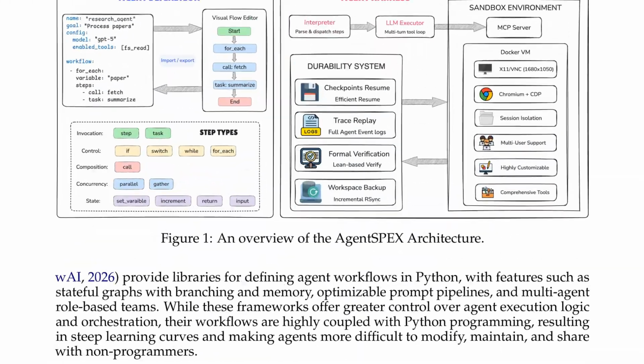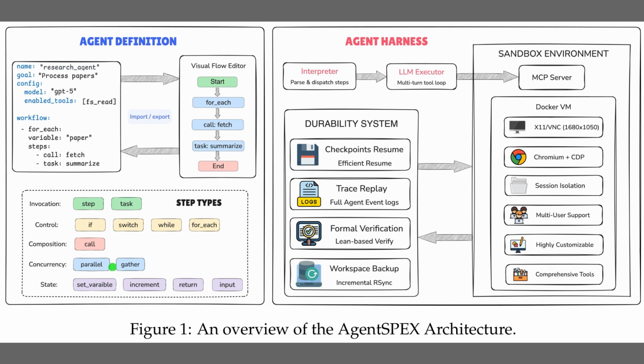While the introduction highlighted the need for more structure, Figure 1 shows how the AgentSPEX architecture actually accomplishes this separation between logic and execution. On the left, the agent definition section allows developers to use readable YAML files or a visual editor to build their workflows. A YAML file is just a structured text format, which makes it easy to specify instructions without writing Python code. Below the definition code, a library of step types provides basic building blocks like loops and branching. To the right, the agent harness serves as the execution engine, managing a durability system to save progress and a sandbox environment for safe tool use.